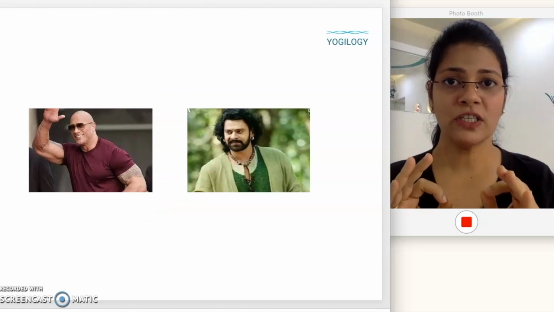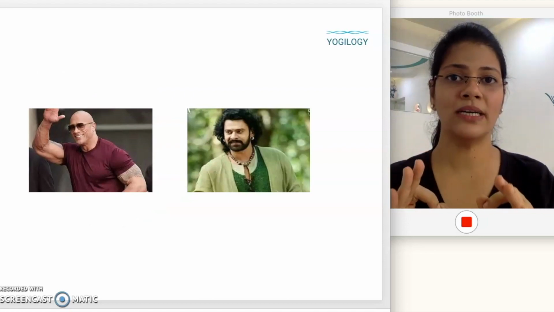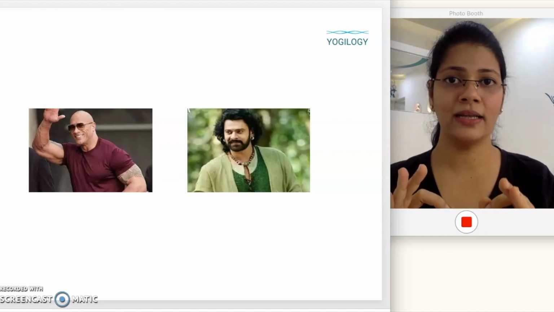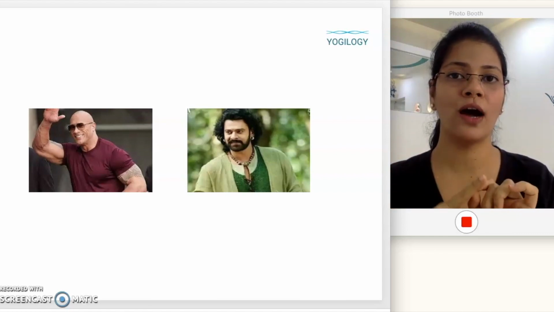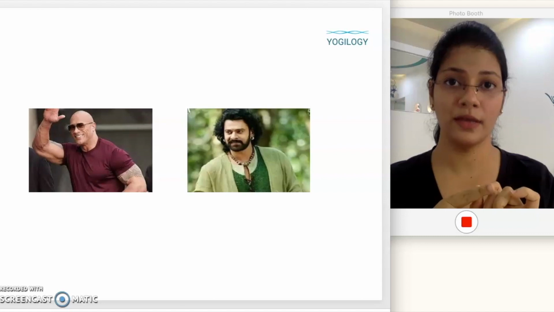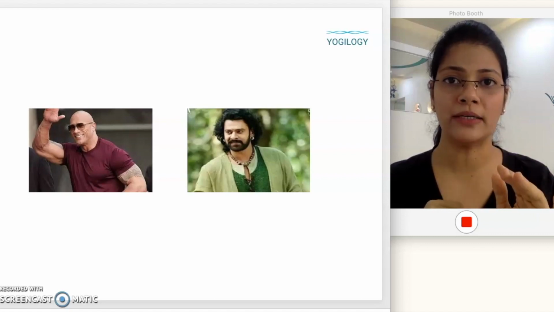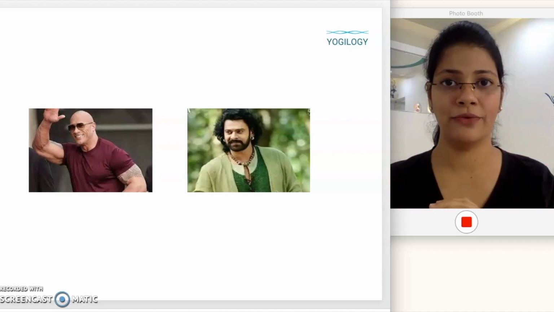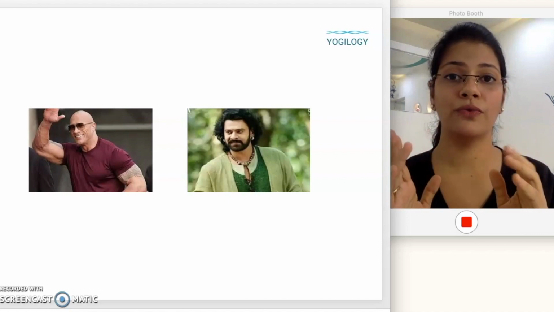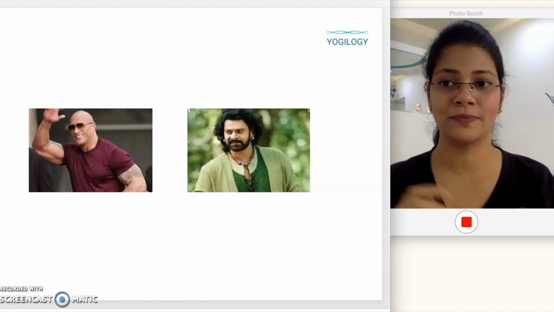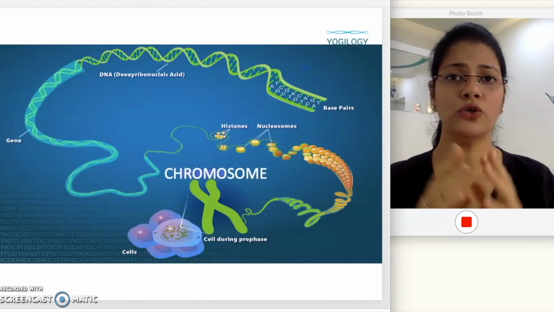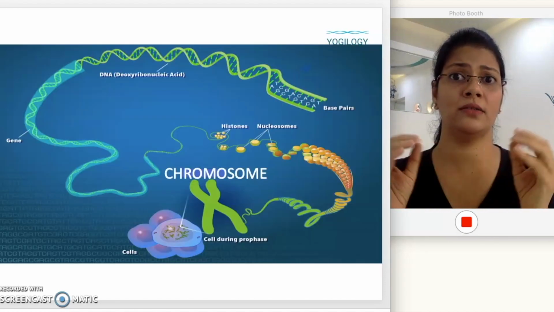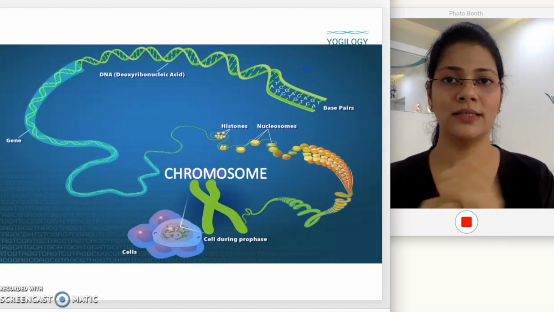The height of these people is approximately the length of DNA that is packed inside each of our cell. Yes, approximately 2 meters of DNA is fitted inside each of our cell that we have, and we have around trillions of cells. So how is it possible to pack so much of DNA, that is around 2 meters of DNA, in a single cell?